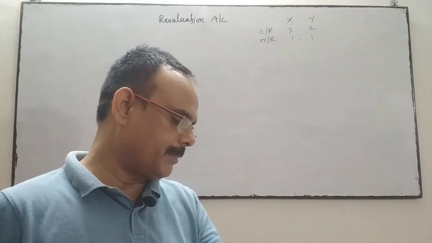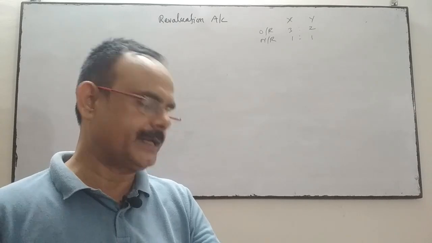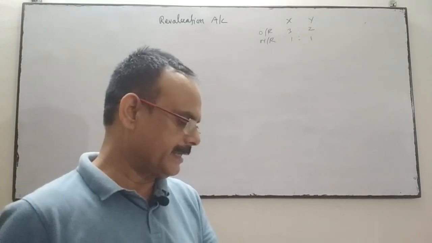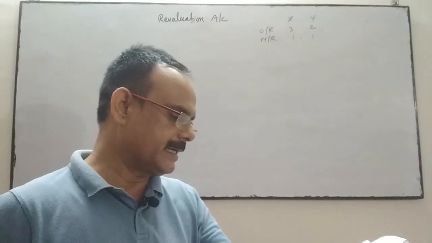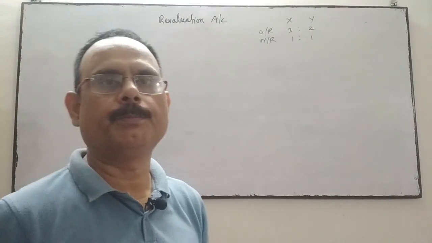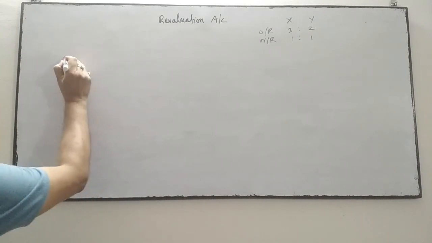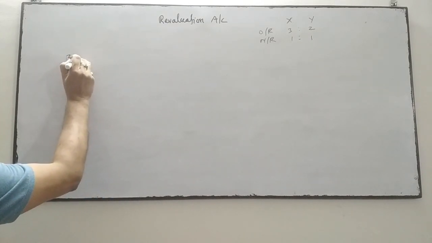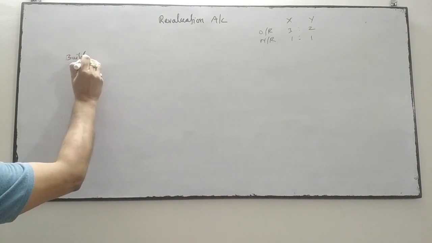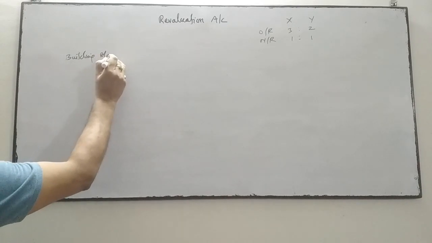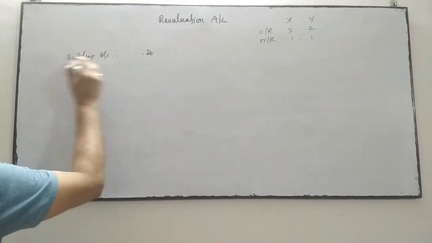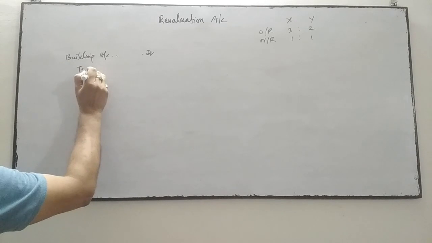So one by one, the building is to be revalued at 1,20,000. In the balance sheet, the building is 80,000 and it is revalued at 1,20,000. So the value of the building has increased. When the value of the building has increased, this will be shown on the debit side of the building account. Building account debit, to revaluation account.